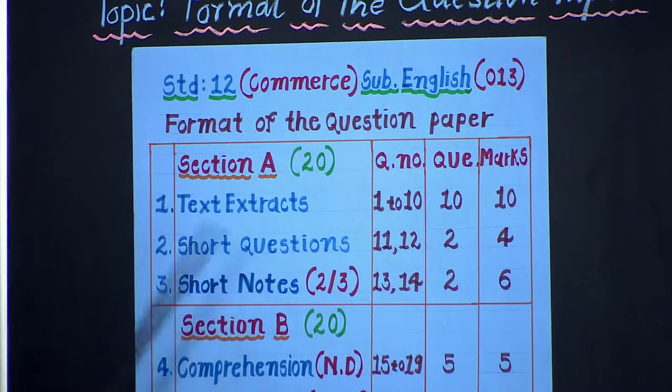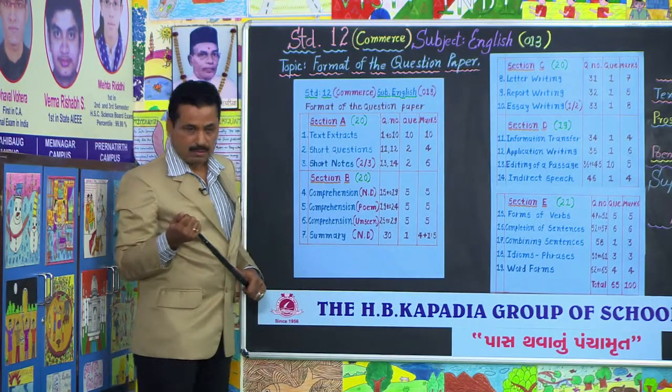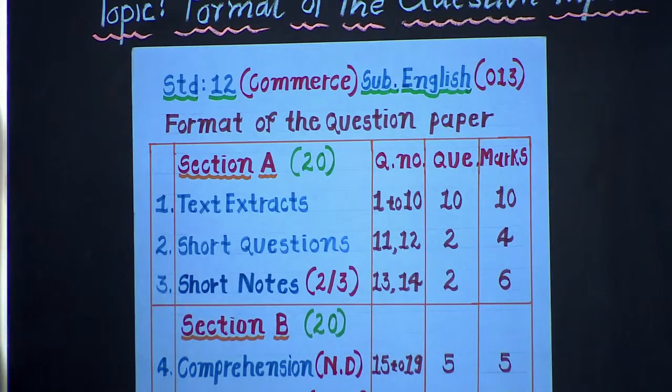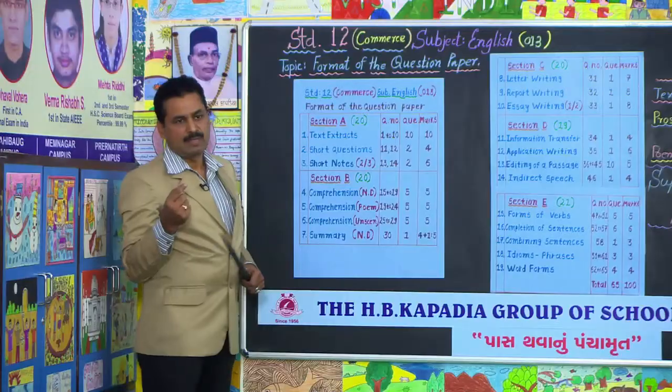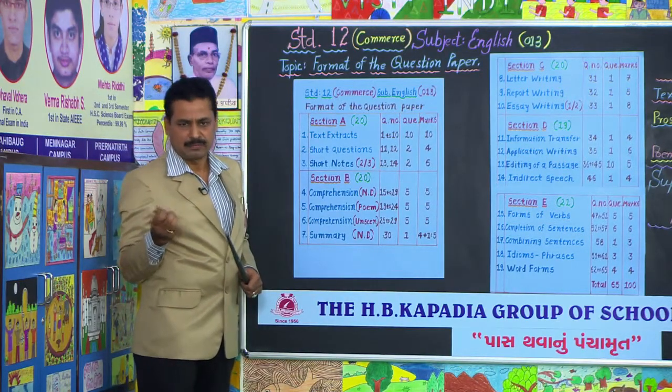And what should be the length of a short note? You are given clues, points. With the help of those points, you are able to remember, and you should write at least 1 page. Then you would be awarded 2.5 marks. That is going to be the highest.